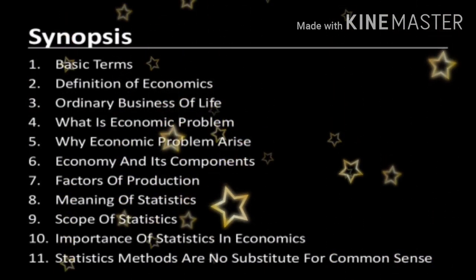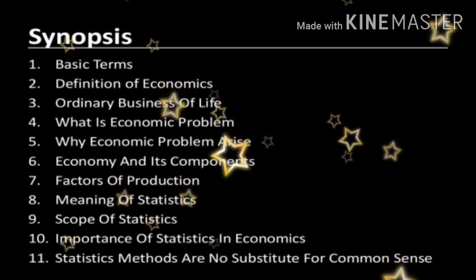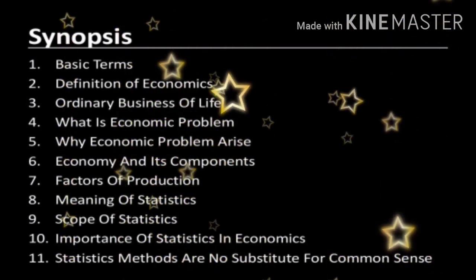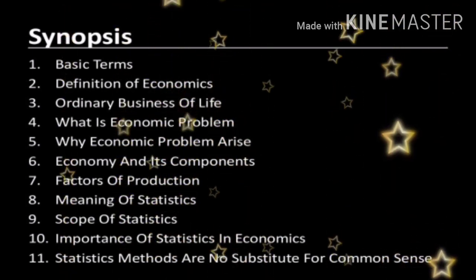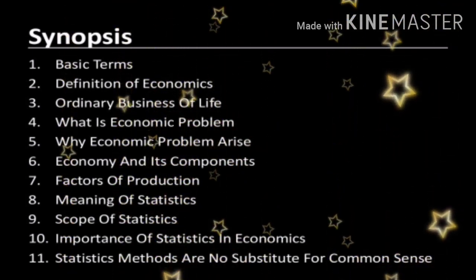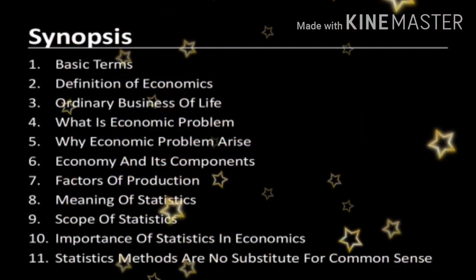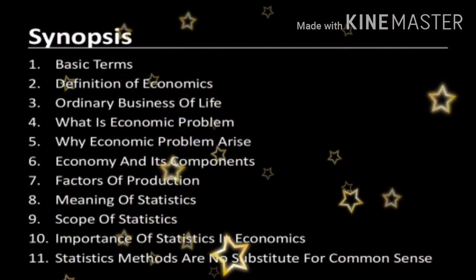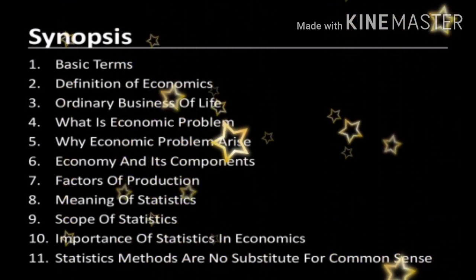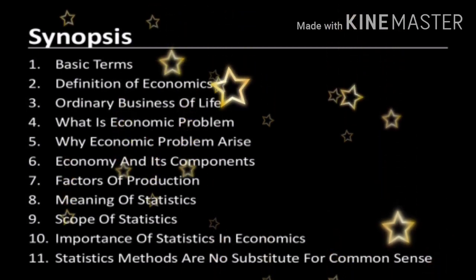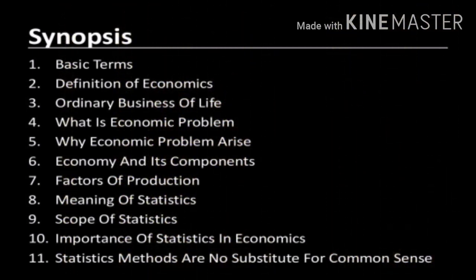These are the topics we are going to cover in this lesson: the basic terms used in economics, definition, ordinary business of life, what is an economic problem, why it arises, economy and its components, factors of production, meaning of statistics, its scope, its importance, and statistical methods are no substitute for common sense. Let's go through all these concepts in detail now.